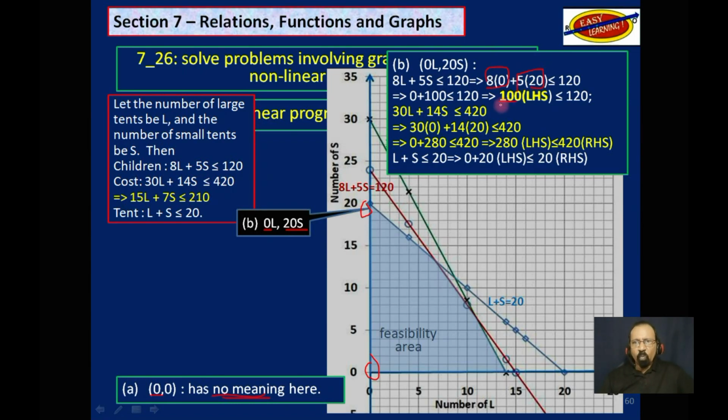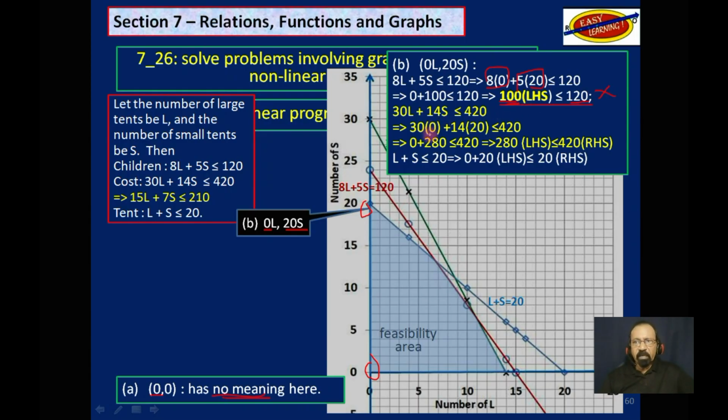That will accommodate 100 campers. We want up to 120. Now, even though this statement here is correct, 100 on the left-hand side is less than or equal to 120, that is not correct for our purposes because we want to accommodate up to 120. So that is out. That will not accommodate all the students.